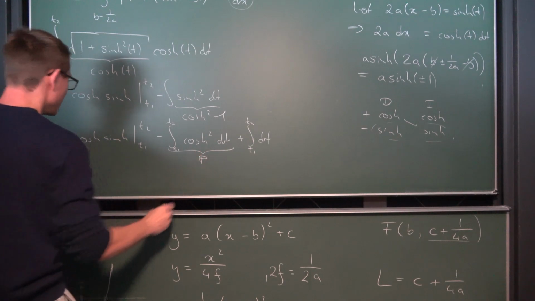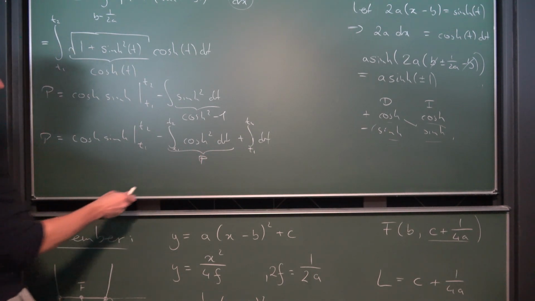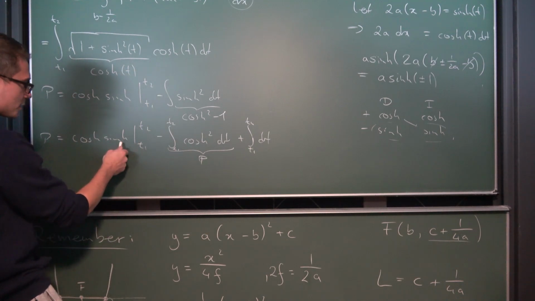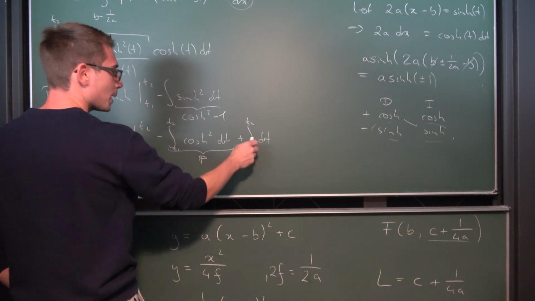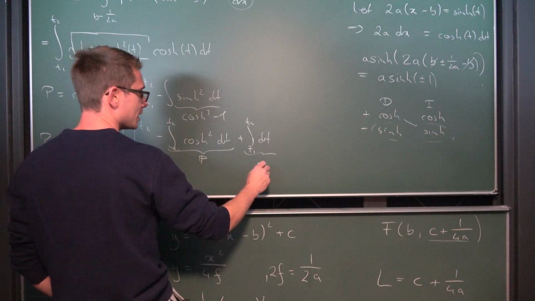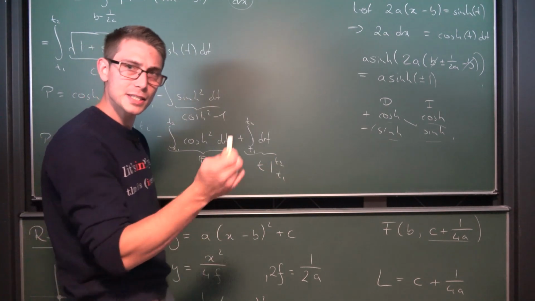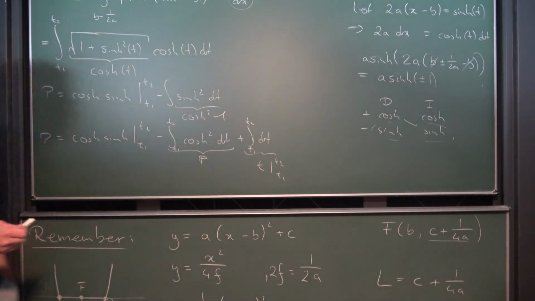This right here is P, and if we were to add P on both sides, we are going to get an expression for 2P being equal to cos times sinh from T1 to T2 plus this integral right here, which is fairly easy. This is just T evaluated from T1 to T2. And this is where we are going to continue on the next blackboard.